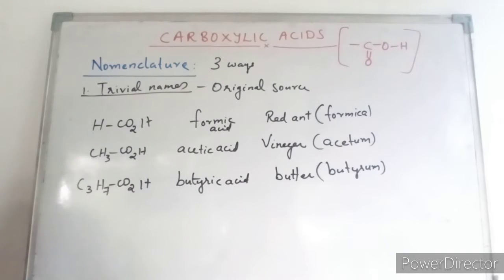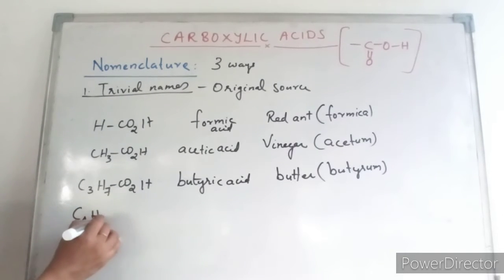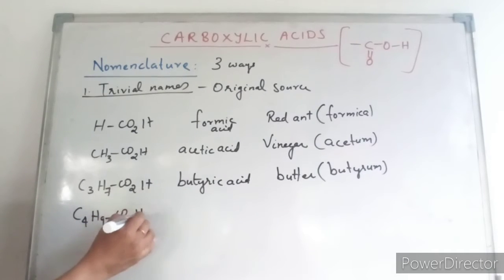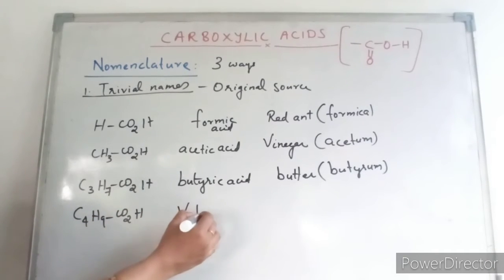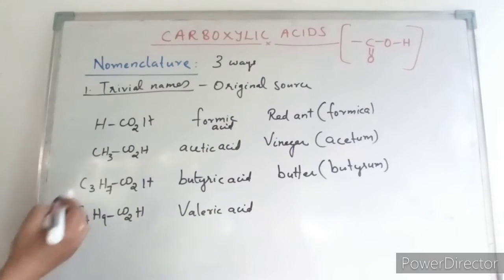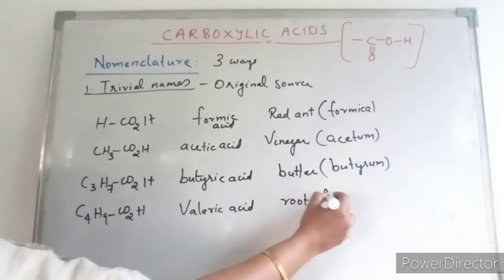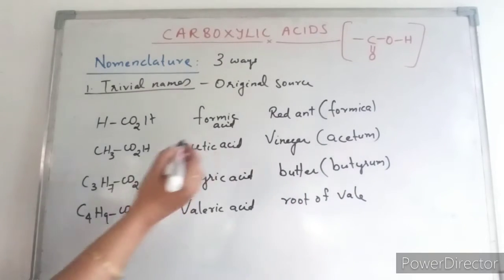Another example is valeric acid, which contains C4H9CO2H. It came from the root of the valerian plant.